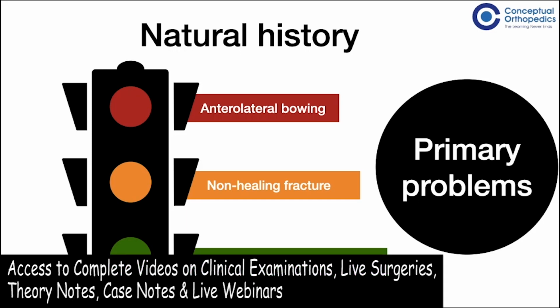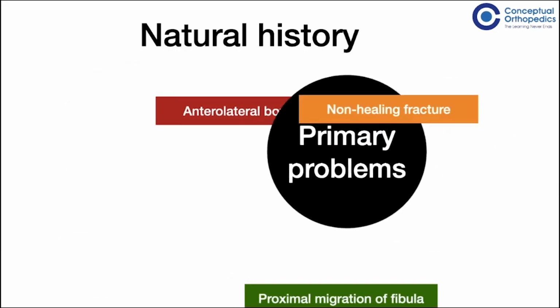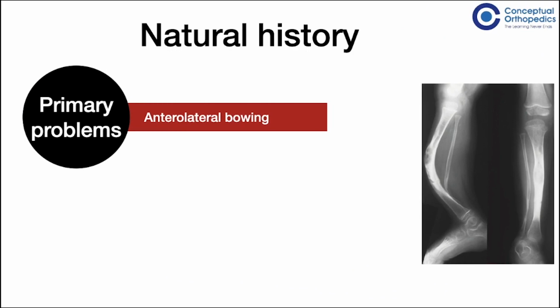Most of these secondary conditions are due to the effect of primary conditions on the surrounding soft tissues and joints, and the secondary effects on growth and development of the lower limb. The anterolateral bowing relaxes the posterior muscles, leading to decreased tension on the Achilles tendon. This leads to atrophy and thinning of the calf muscle, and eventually to a calcaneocavus deformity of the foot.